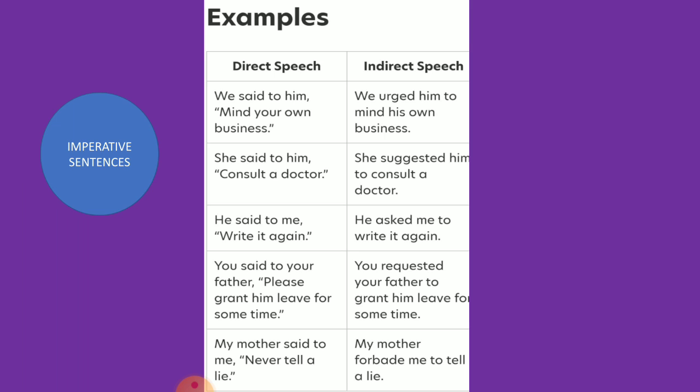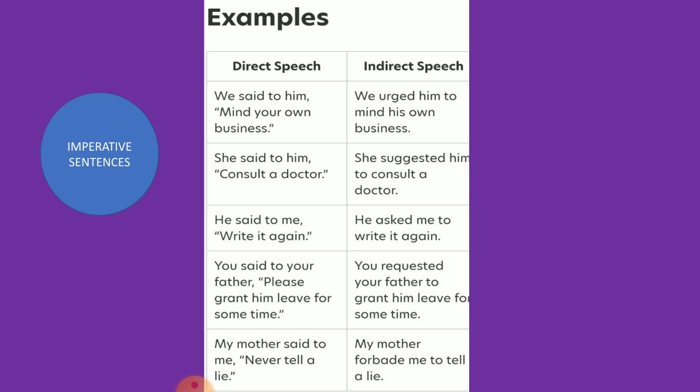In place of the reporting verb, we can use the word which could express the expression in the sentence. Like, we said to him, "Mind your own business." Indirect: We urged him to mind his own business. She said to him, "Consult a doctor." Now it could be a suggestion, so the same word comes into indirect. She suggested to him to consult a doctor.